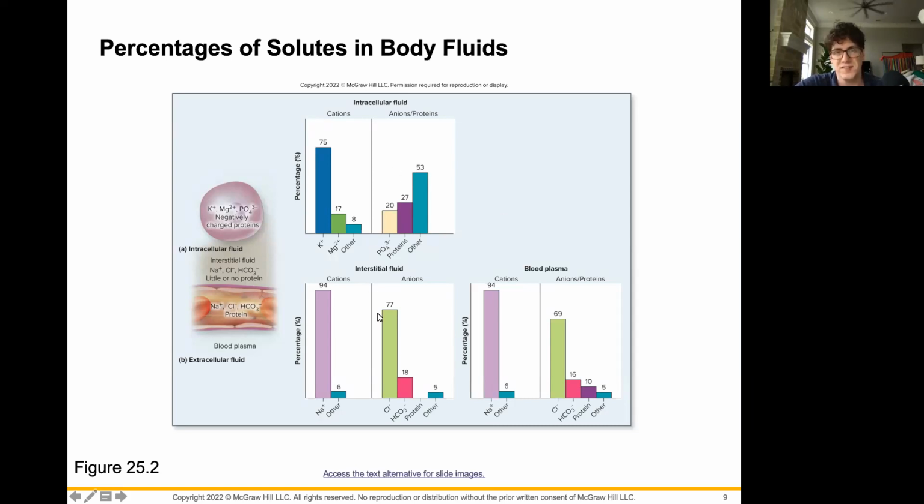Now, we can also see some differences here in our anions. So these are things that are negatively charged. Most of the proteins that are inside our cells are also negatively charged. So once again, we can see some big differences here between intracellular fluid, interstitial fluid, and blood plasma. But I also do want to draw your attention to how similar interstitial fluid and blood plasma are. One of the biggest differences between them really is that our blood plasma is going to contain lots of protein. This gives us some colloid osmotic pressure that we can utilize to cause fluid and things like that to move. We don't have those proteins in our interstitial fluid.